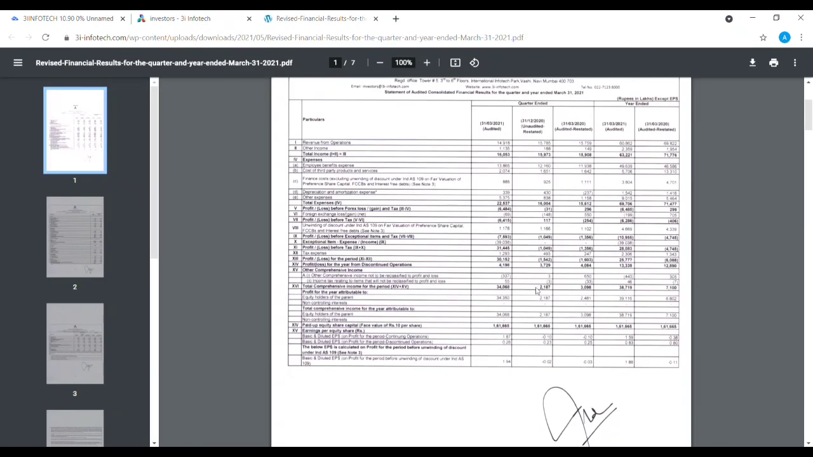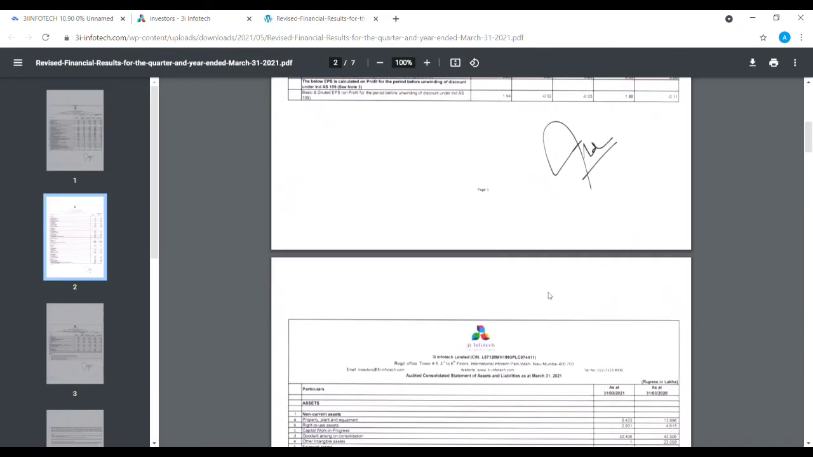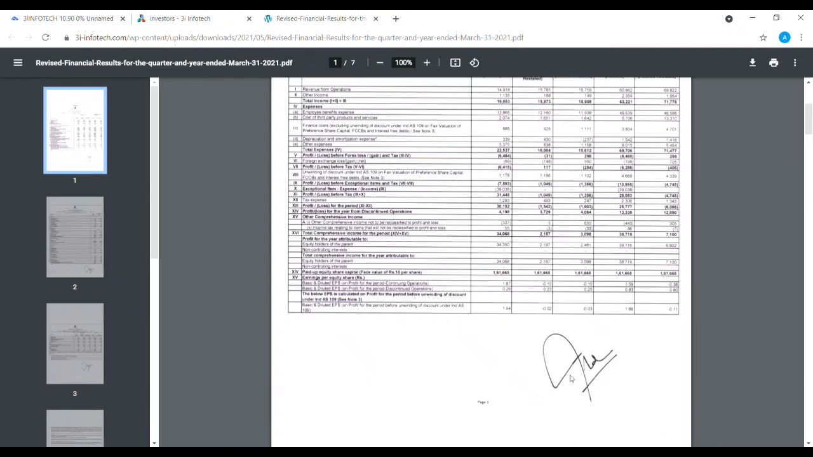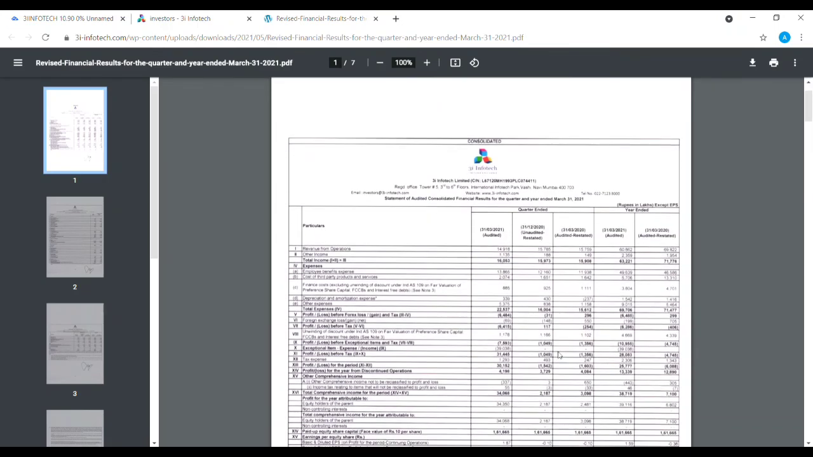So we got a downloaded sheet like this. It shows the balance sheet, annual report, etc. It was duly signed by the company's authority itself. So you can make use of it.